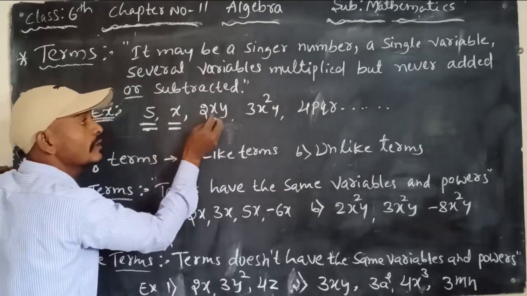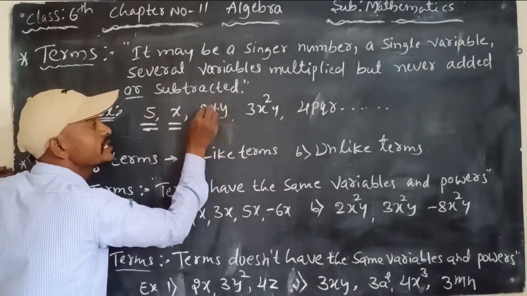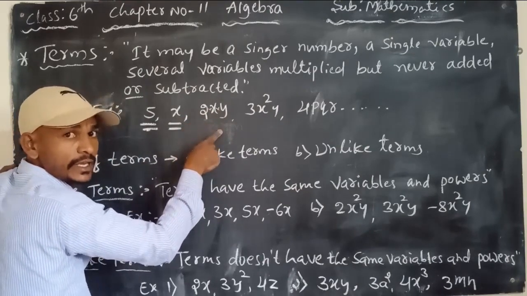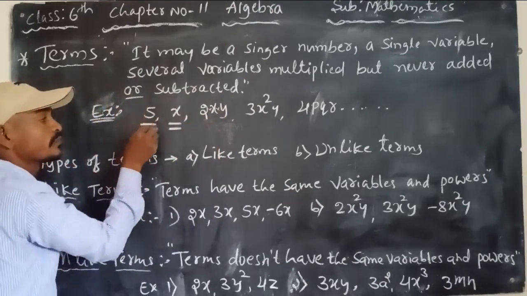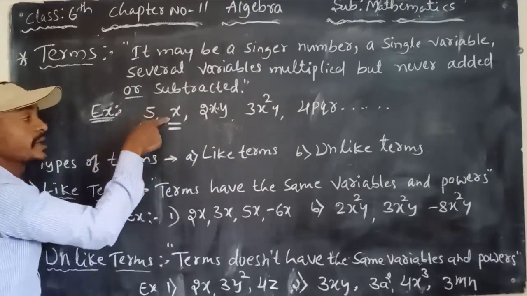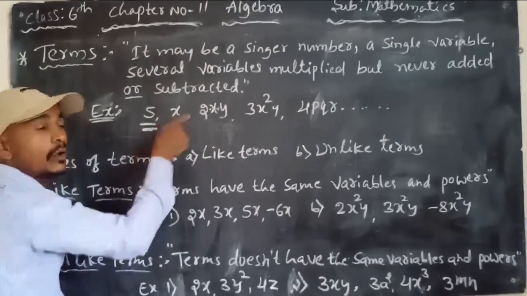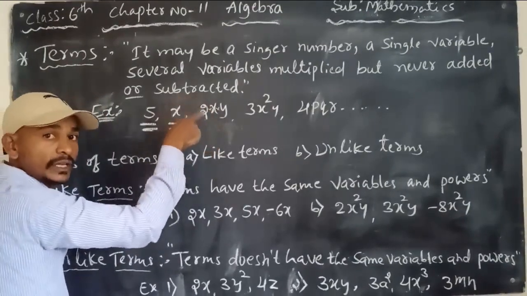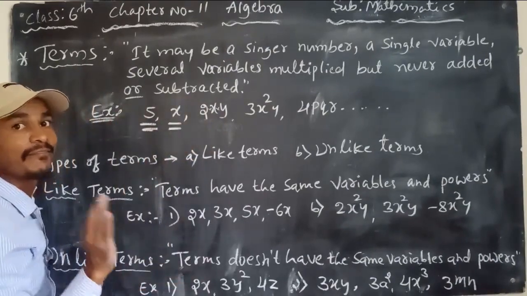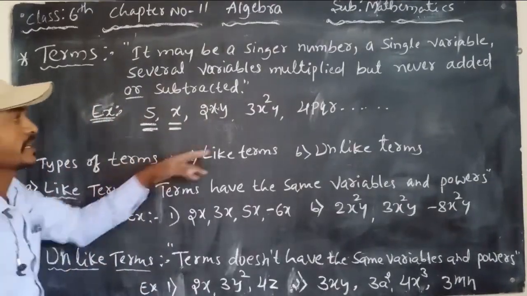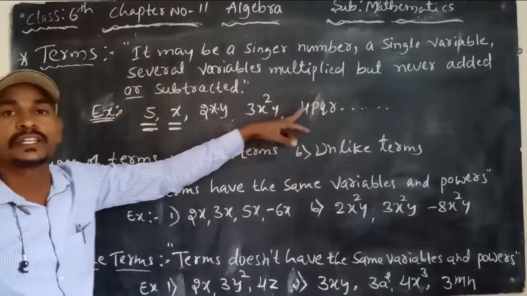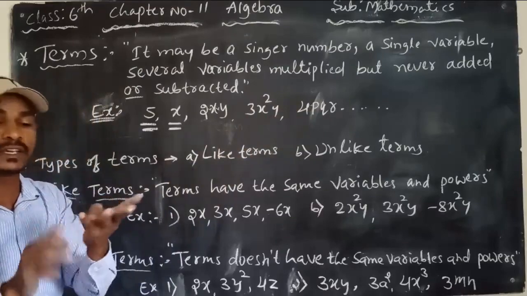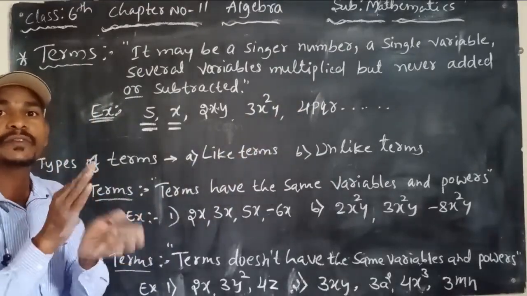In between 2x and y there is a multiplication sign. How to read this? 2xy, or 2 into x into y. So terms may be a single number, a single variable, or variables and numbers multiplied but never added or subtracted. There is no addition or subtraction sign, only multiplication between numbers and variables.